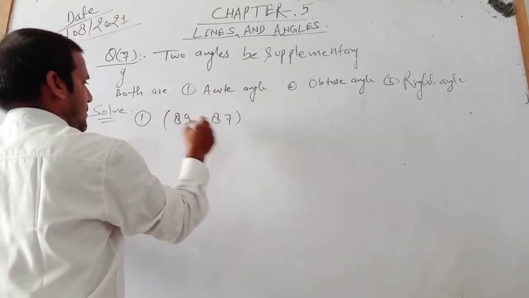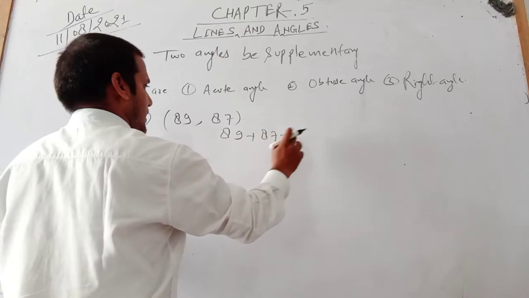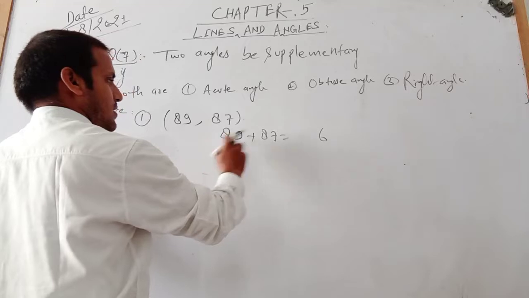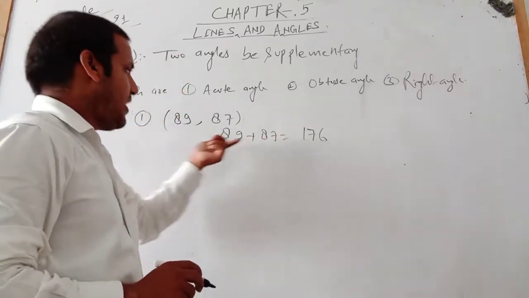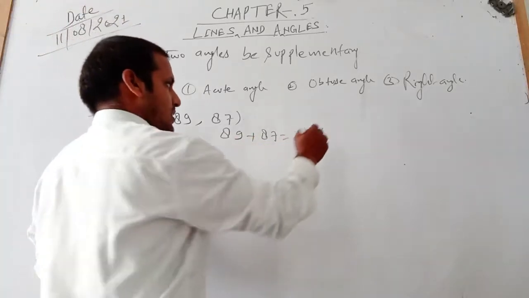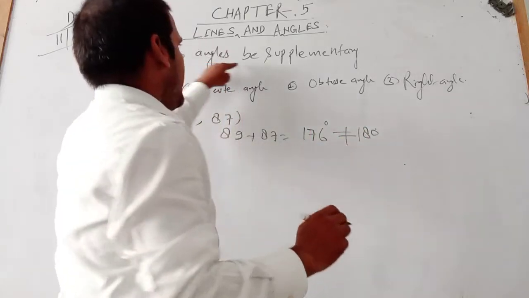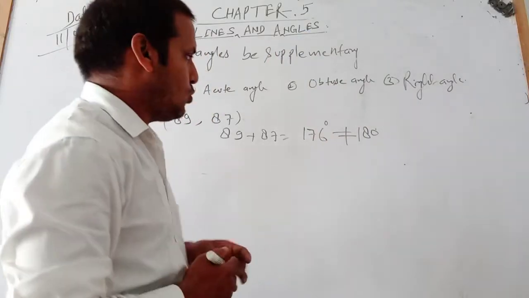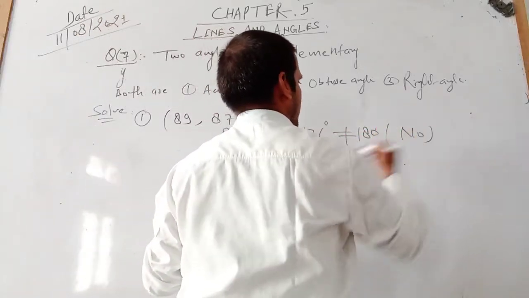If the acute angles are 89 plus 87, after addition we get 176 degrees, which is not equal to 180 degrees. We know for supplementary angles the sum of the two angles should be 180 degrees. It means this is not the correct answer.